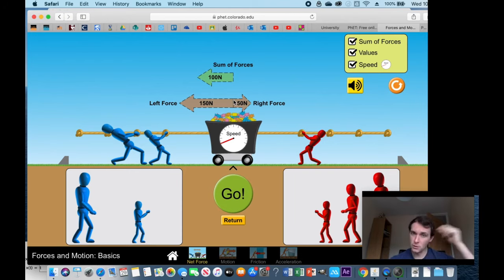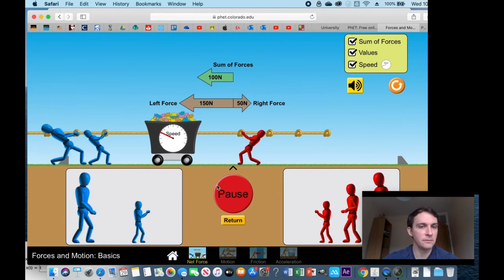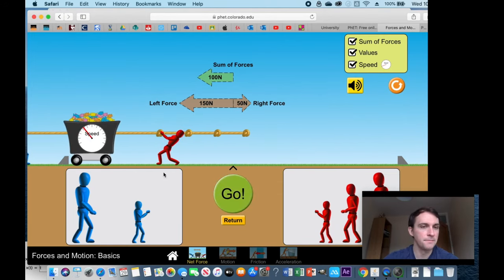I just want you to think for a second or two about what might happen. If you were thinking it's going to move to the left, bang on. In fact, what do we notice about the speed? It keeps on increasing. So the tug of war is accelerating to the left. We're getting into Newton's second law territory here. If you apply an unbalanced force, an object accelerates.